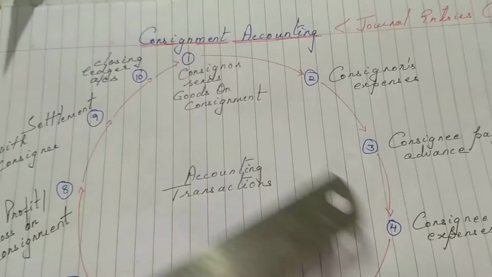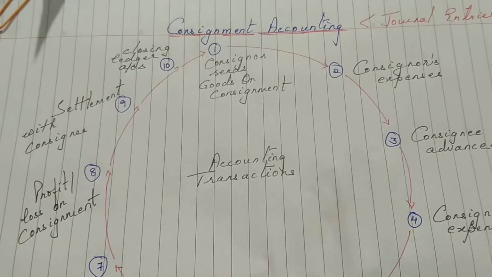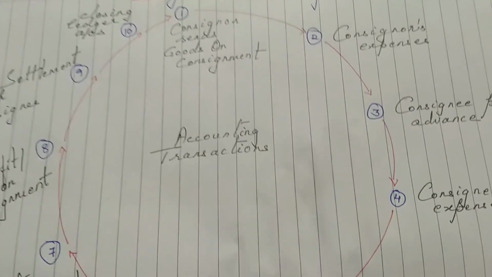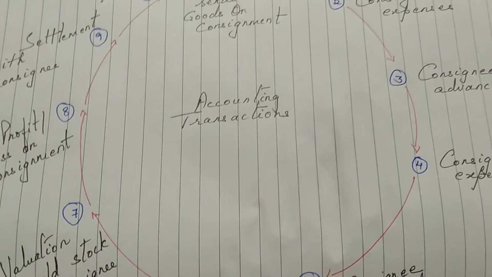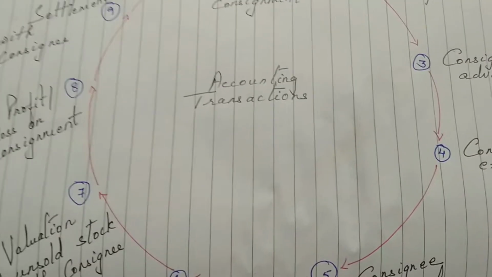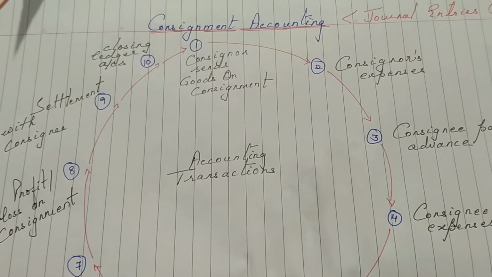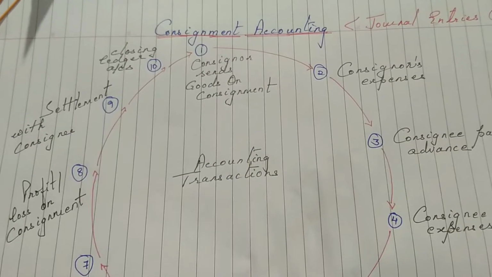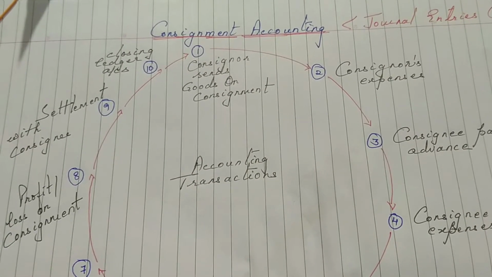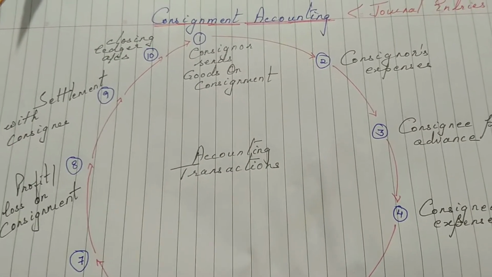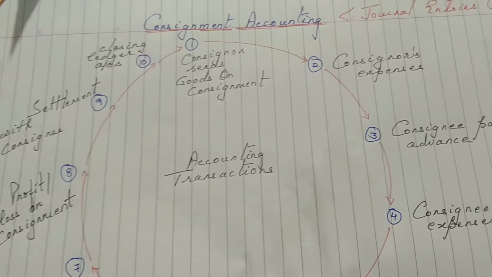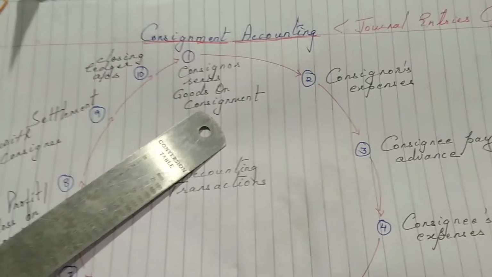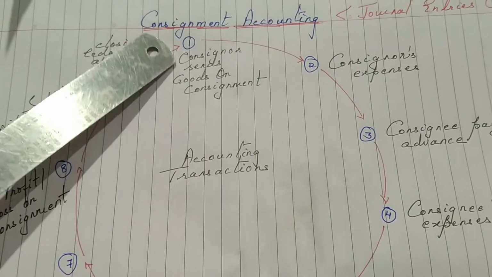For example, if I am running a business, I cannot be in every state where there is demand for my product or where I want my product to be sold. So in such a situation, I'll pick agents in those areas and send my goods to them in some lot, where I'll fix a price, asking them to sell each product for that price, and as a part of their service towards me, I'll pay them commission. So this is how the first step in consignment begins.